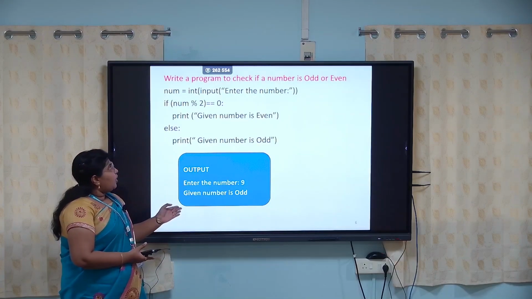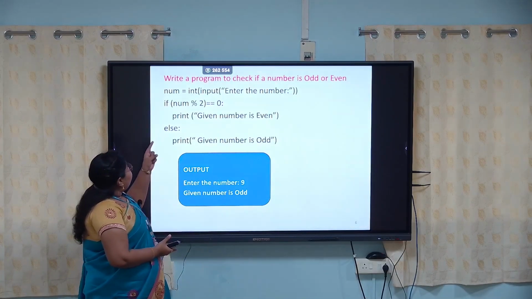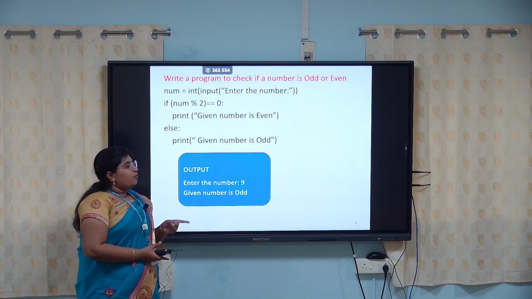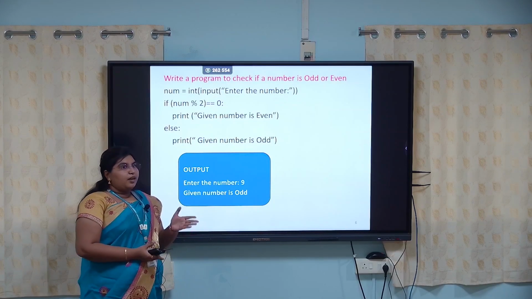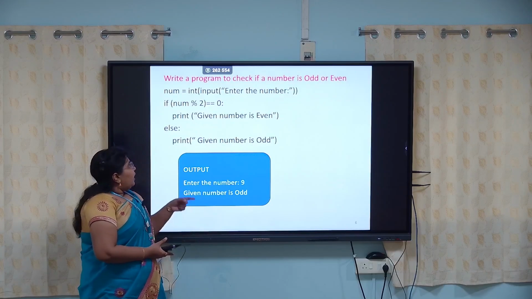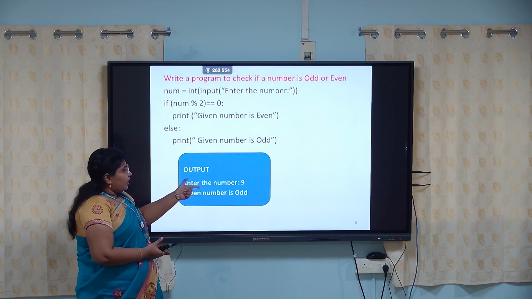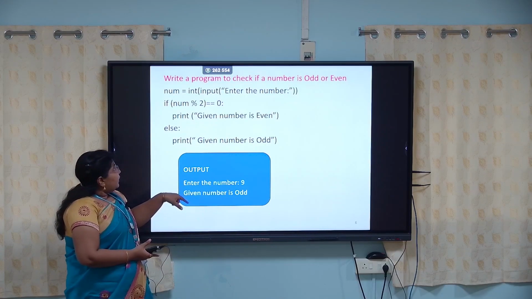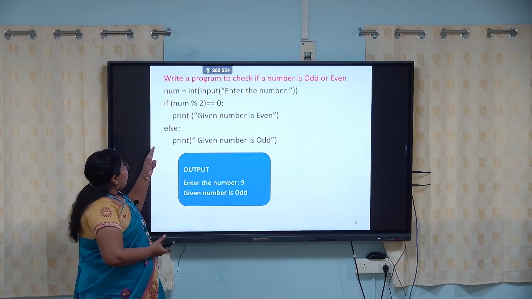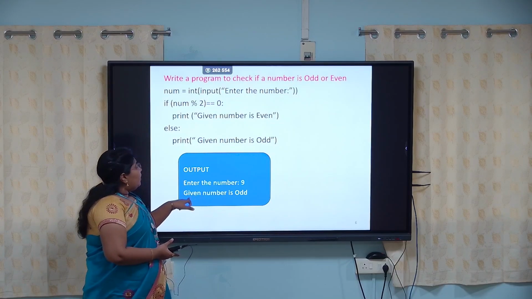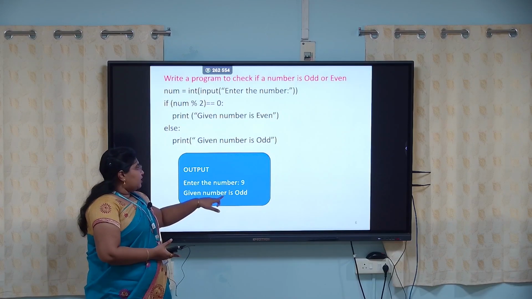And here is the example of the if else statement. Here num is your input value, and we are going to check whether the given number is odd or even. When the given number is odd, we get the condition as false. Here the number is 9, so we get the output as "given number is odd".